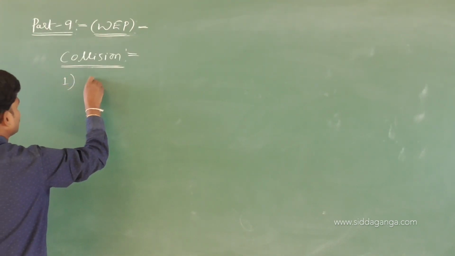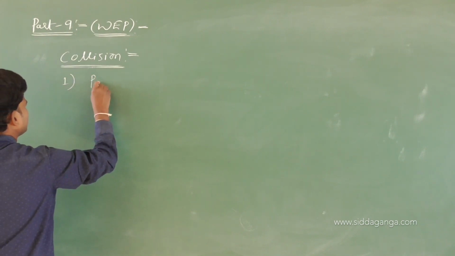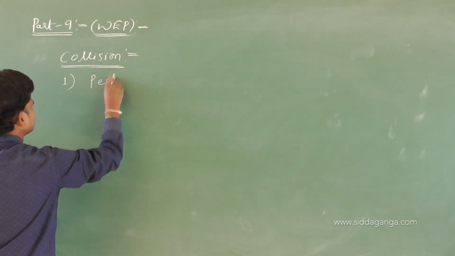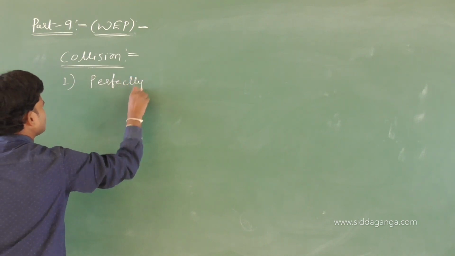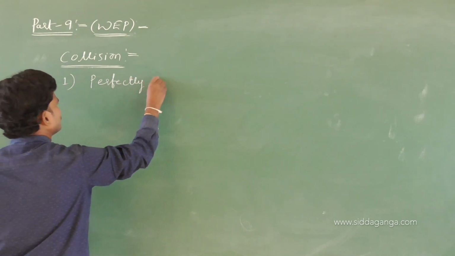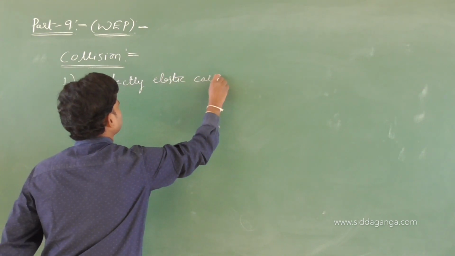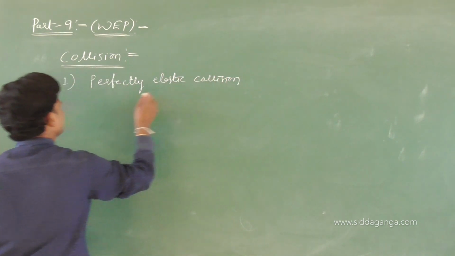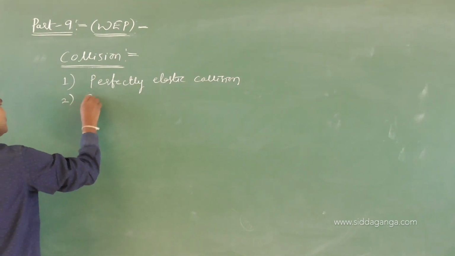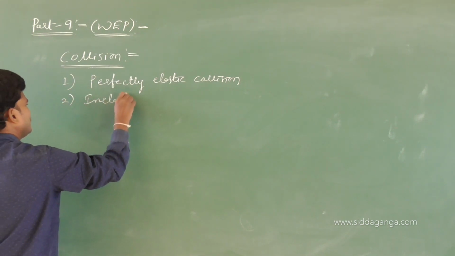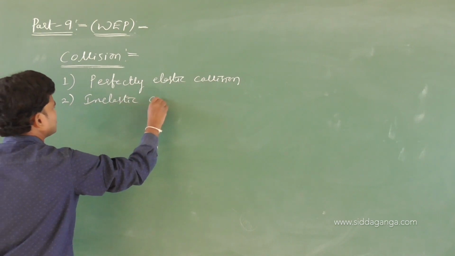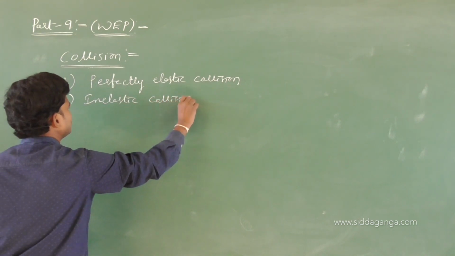Collisions are classified into two types. One is elastic collision, otherwise we can call it perfectly elastic collision. The other one is inelastic collision. So maintain the words.